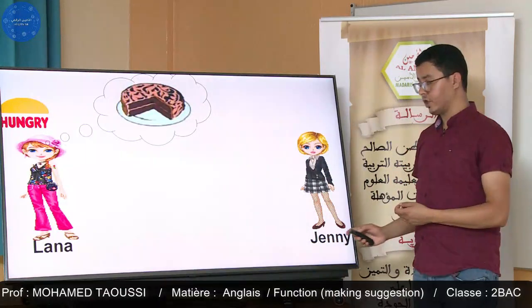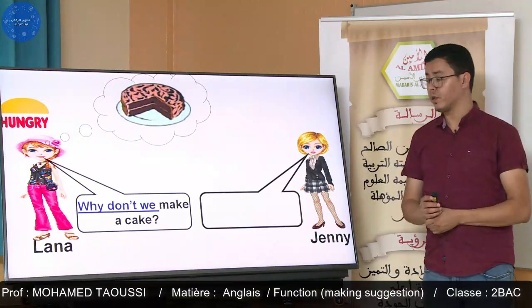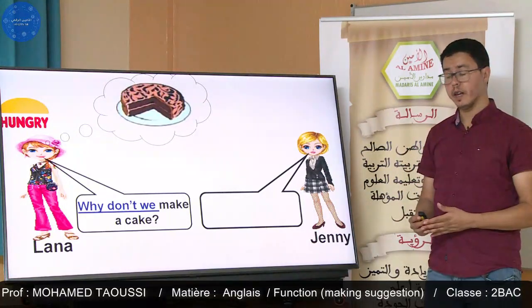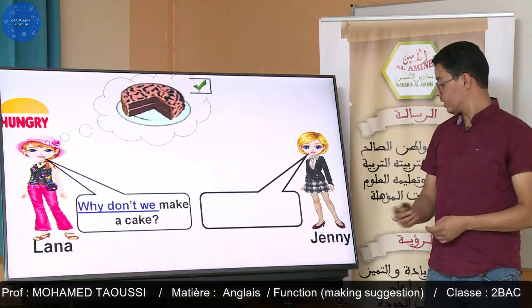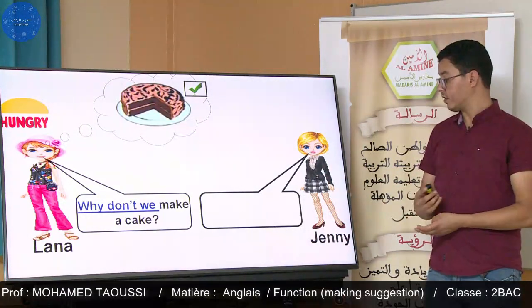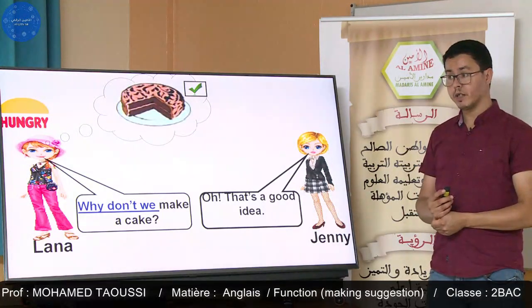Lana says, "Jenny, why don't we make a cake?" Jenny accepts Lana's suggestion. "Oh, that's a good idea."